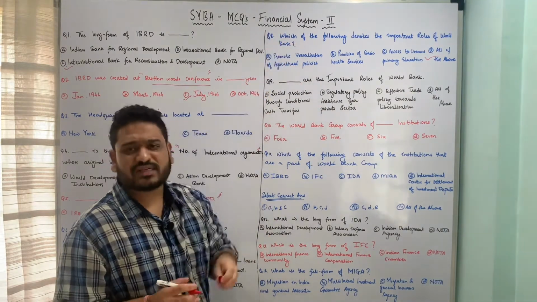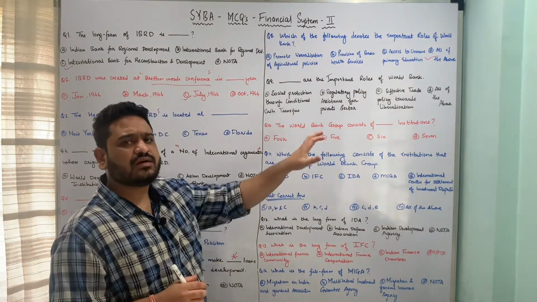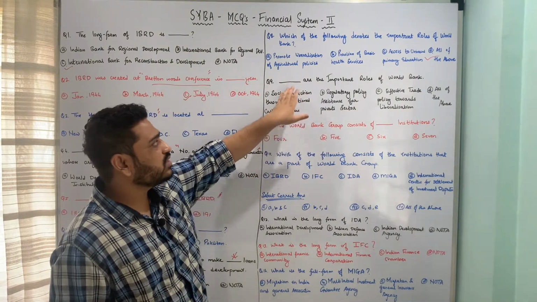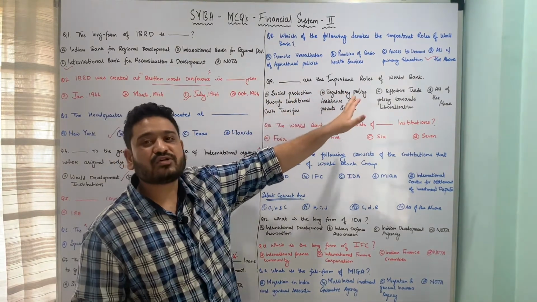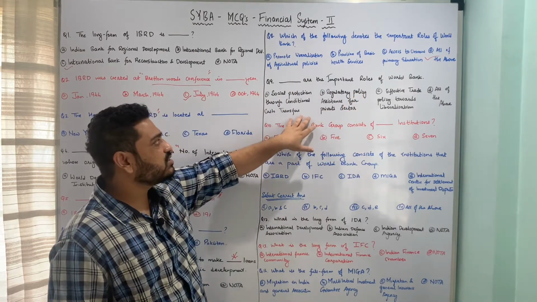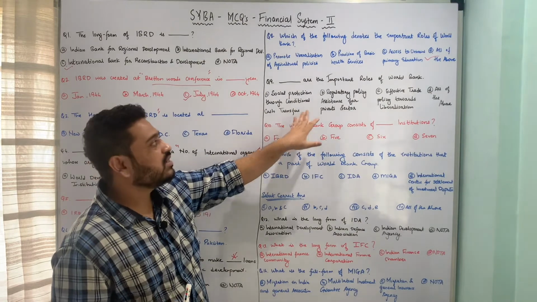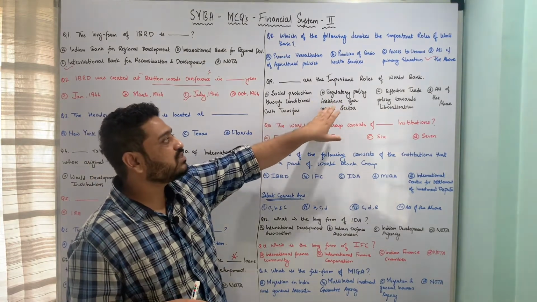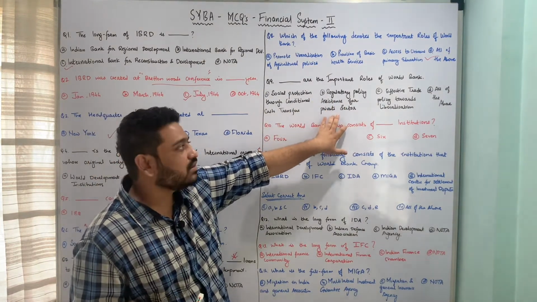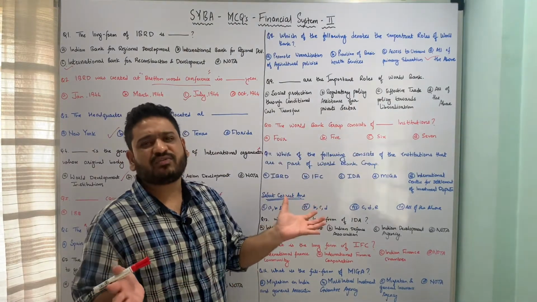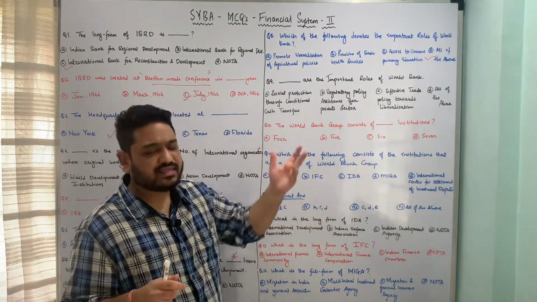Let us now move to the next question, which is again addressing the important roles of World Bank, and the question is, dash are the important roles of World Bank, and the underlying options are A, social protection through conditional transfer programs, B, regulatory policy assistance for private sector, C is effective trade policy towards opening up of an economy or liberalization, and then all of the above.